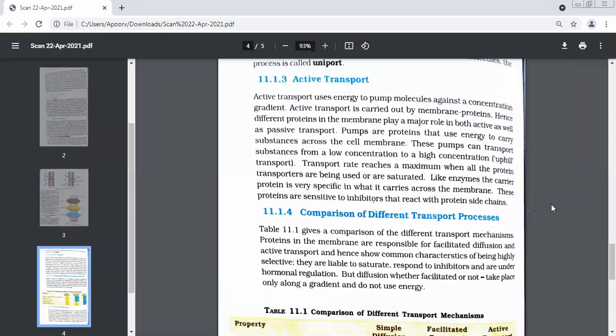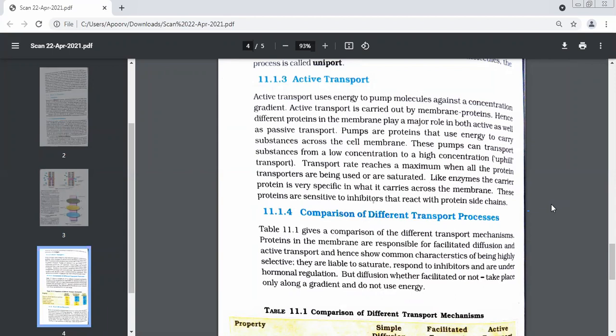Now, what responsibility do they have? Let us see this. Number one, they are liable to saturate. You know what is saturation, everybody? It is their liability, their responsibility to become saturated. Matlab, whenever needed, they have to take the load. Everybody should be involved in transportation. So the liability of saturation is their work.